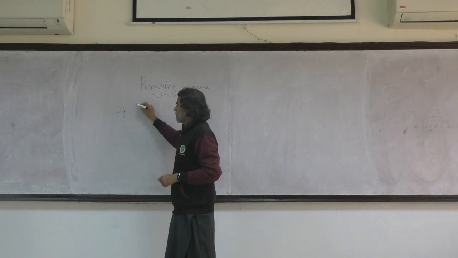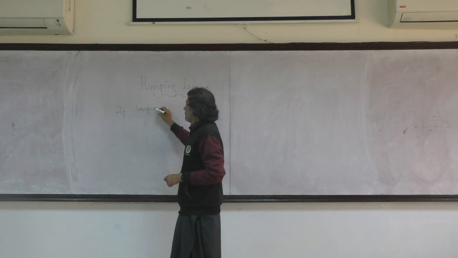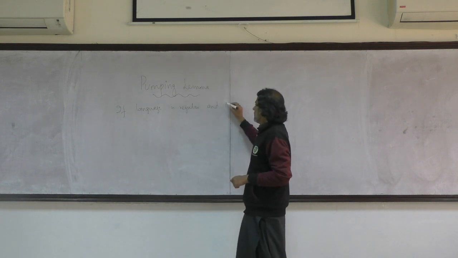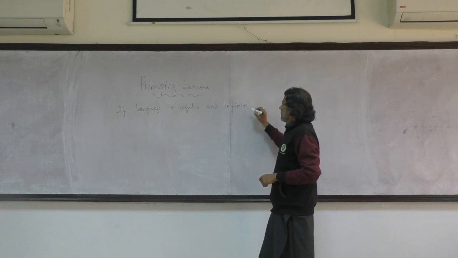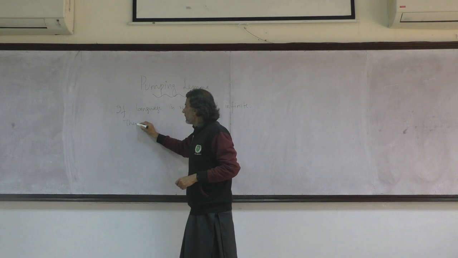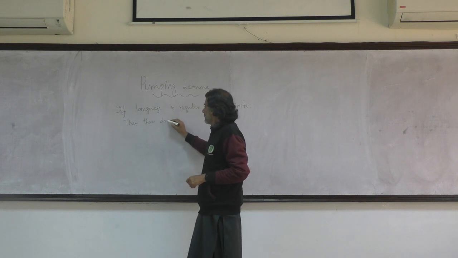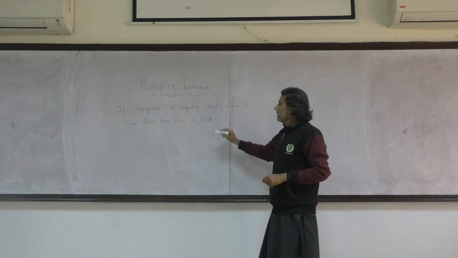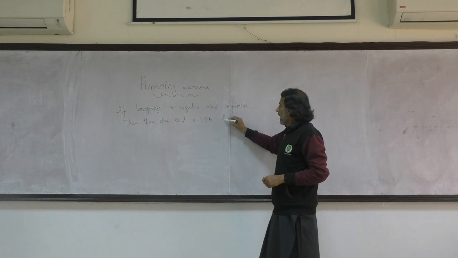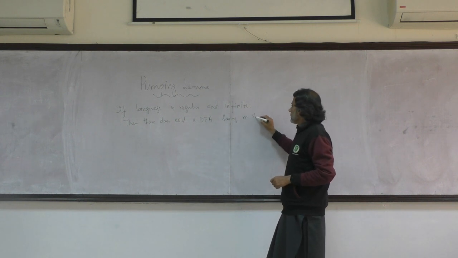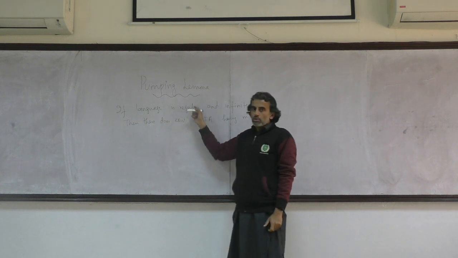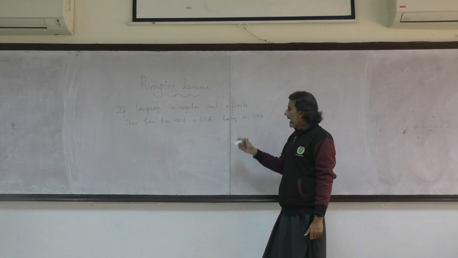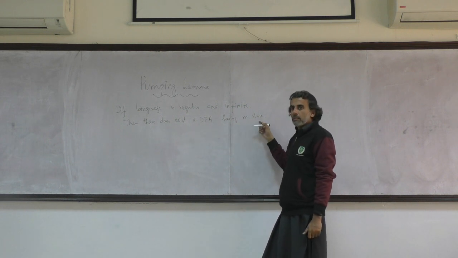So if a language is regular and it is infinite, then there does exist a DFA, a deterministic finite automata, which represents this language having m states. So if my if part is true, then I can easily conclude that there does exist a DFA, which I didn't see, but it has to exist with m states, where m is a finite number.